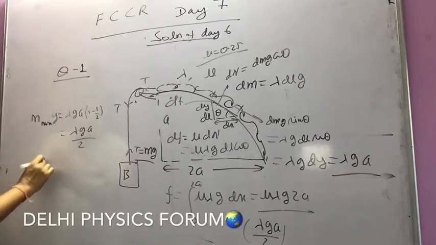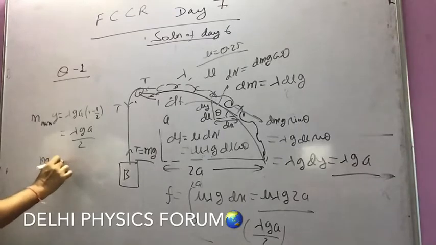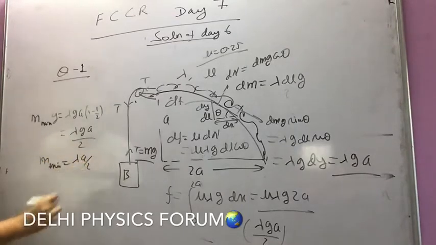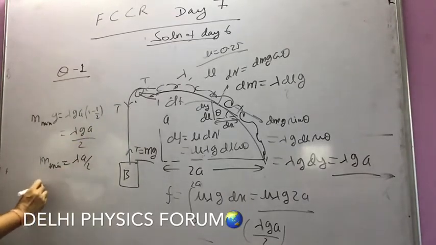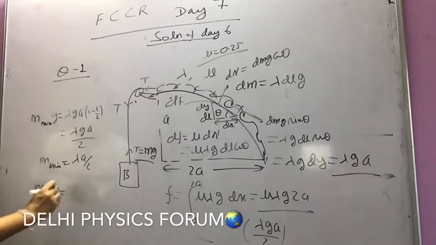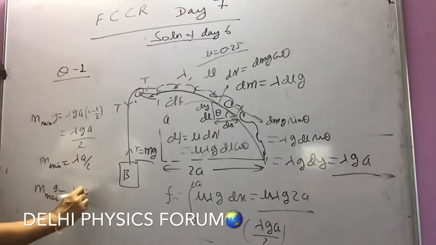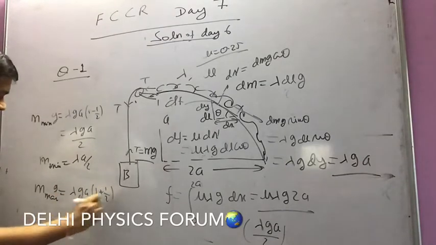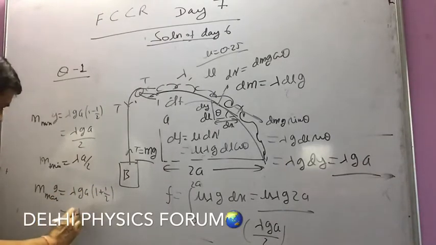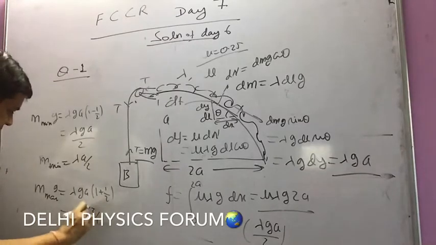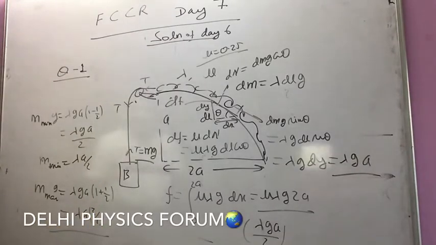But if it has the tendency to come down, then M max into G will be lambda GA times (1 plus 1 by 2). So the answer will be lambda A times 3 by 2. So my answer lies between lambda A by 2 and 3 lambda A by 2. So this is the range of mass in which we can lie.